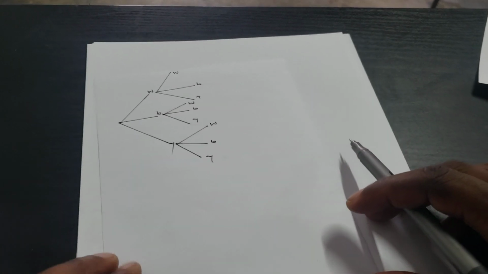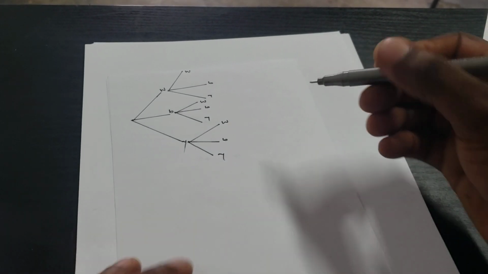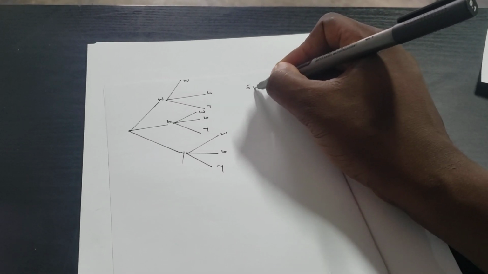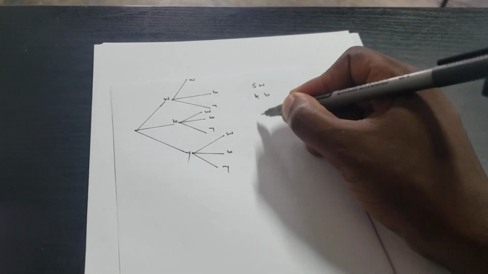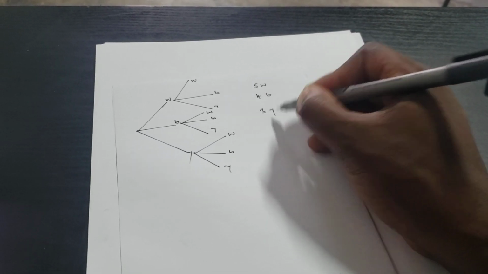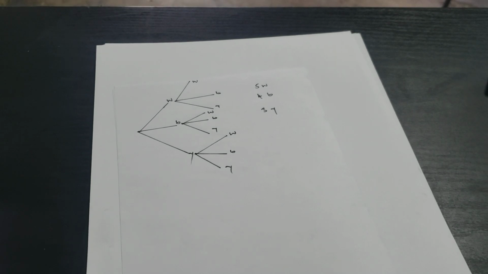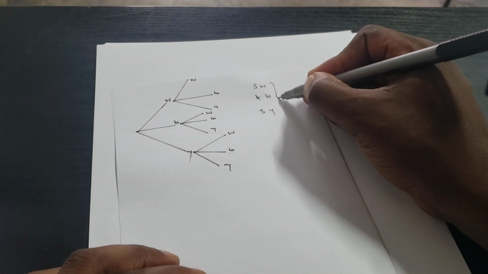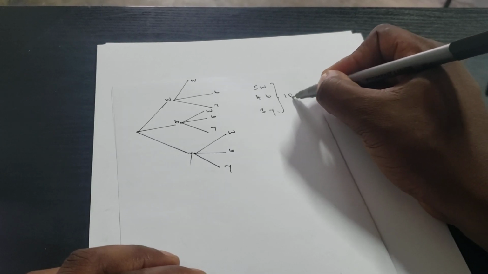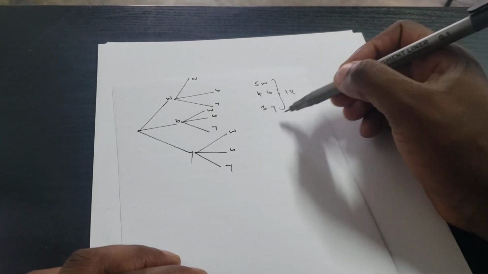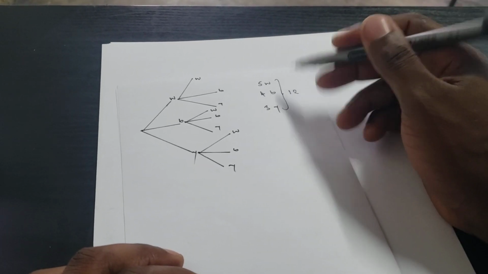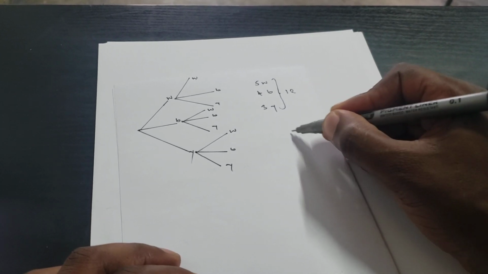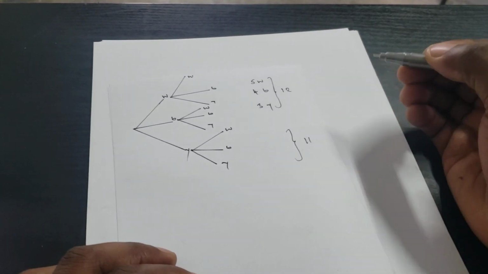Now, let's talk about this. This is our tree diagram, right? So we have been told that there were 5 white chalks, 4 blue chalks, and 3 yellow chalks. All right, so what are we going to do? What is our total number of chalks in that box? The total number of chalks in that box is 12. So out of these 12, after the first pick was picked, it wasn't replaced back, bringing us to a total of 11 chalks in the second pick.